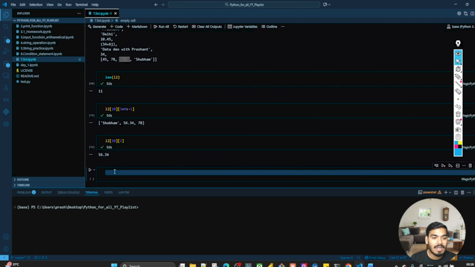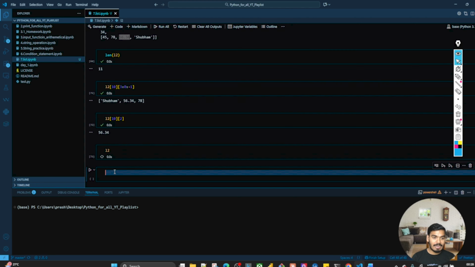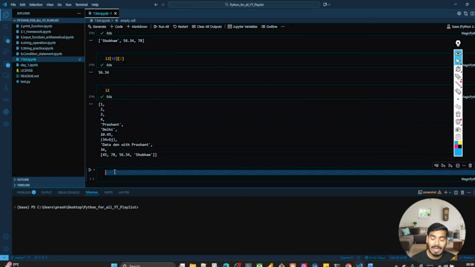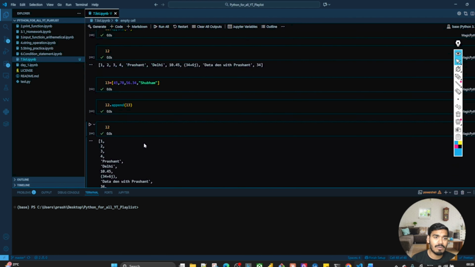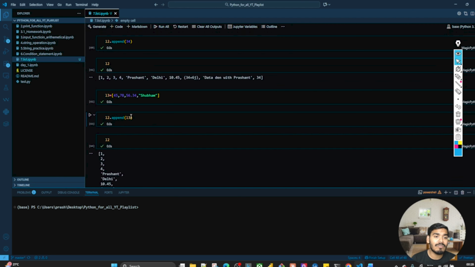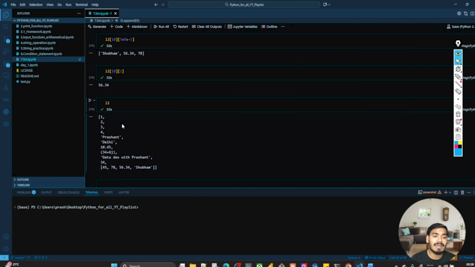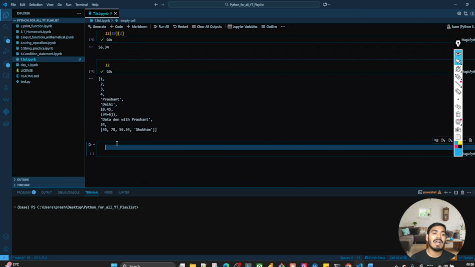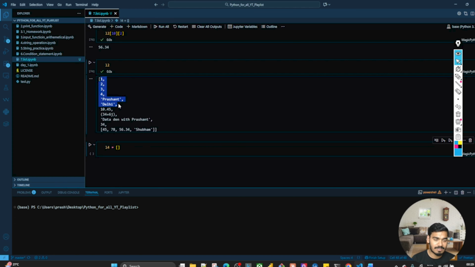Now the question is, let's say I have L2. I have used append over here. Now I use append of L3 and L3 has been appended as a list over here. But I don't want to append as a list. I want it to be one list. It should not be a nested list scenario. So let's say I'll take one more list, L4. L4 equal to, let's say I'll take these elements only because this list is becoming heavy.